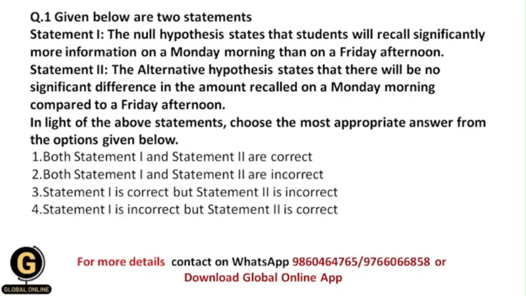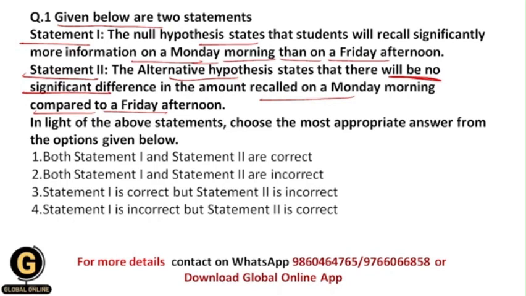Let's start with today's session. Given below are two statements, statement 1 and statement 2. Let us see what these statements are. The null hypothesis states that students will recall significantly more information on a Monday morning than on a Friday afternoon. And statement 2: the alternative hypothesis states that there will be no significant difference in the amount recalled on a Monday morning compared to a Friday afternoon. Over here, students, we need to answer which of these statements are correct or incorrect.